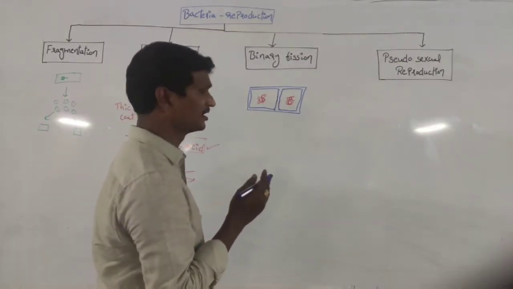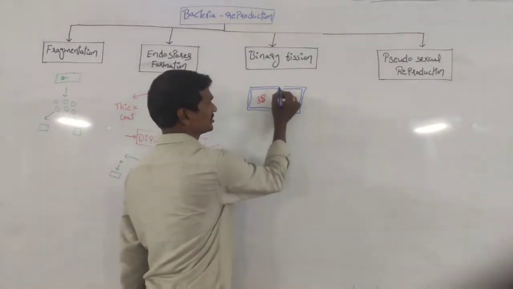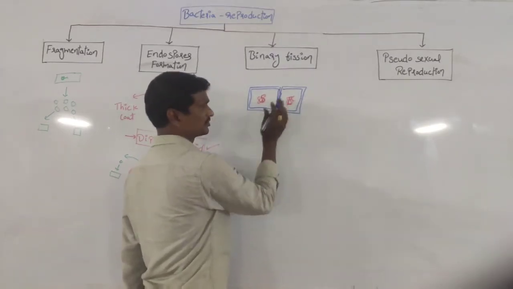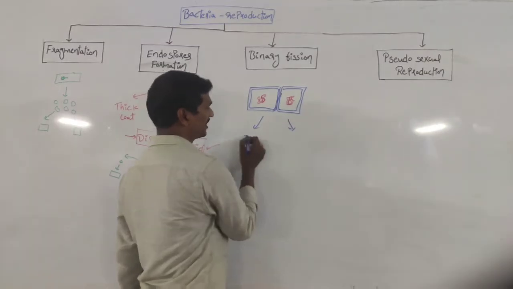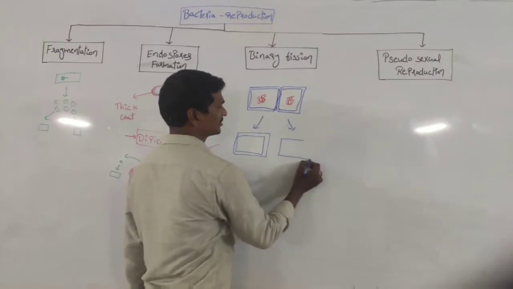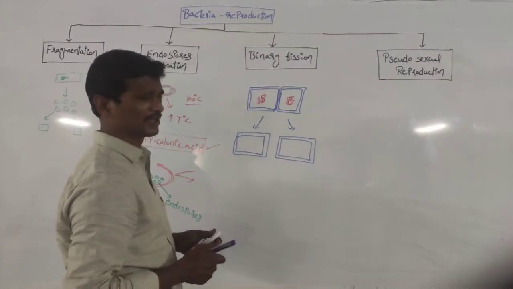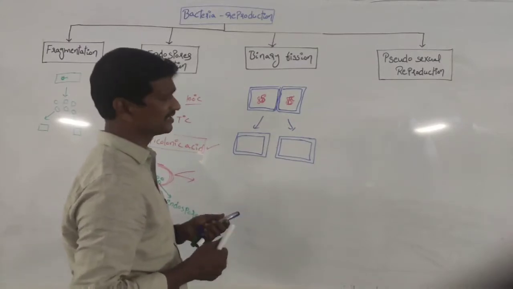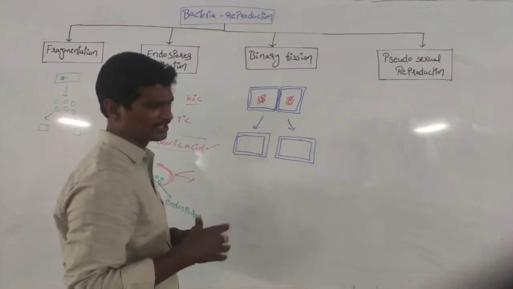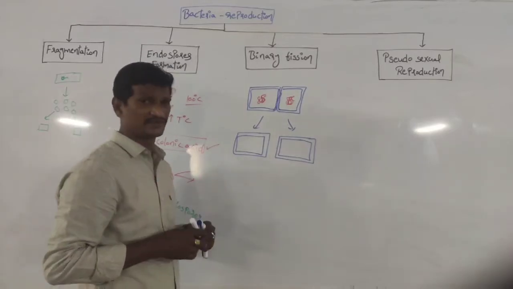Once the cytoplasm is separated, later the cell wall separation also takes place. Once the cytoplasm and the cell walls are separated, one bacteria is divided into two bacteria. So this is nothing but binary fission. During the cytoplasm division, before that, the DNA separation takes place. During the cytoplasm division, the ribosomes are separated, and the water content, the metal content and the storage material are also separated. Right? That is about binary fission.